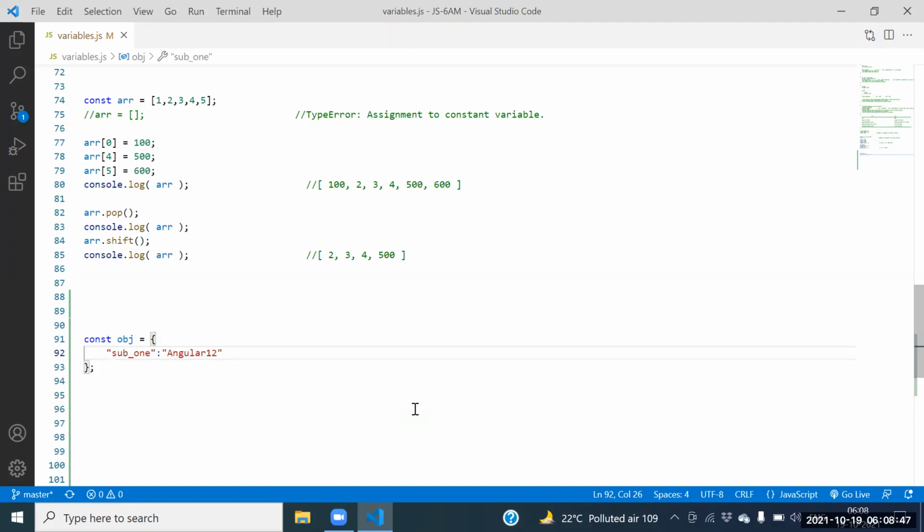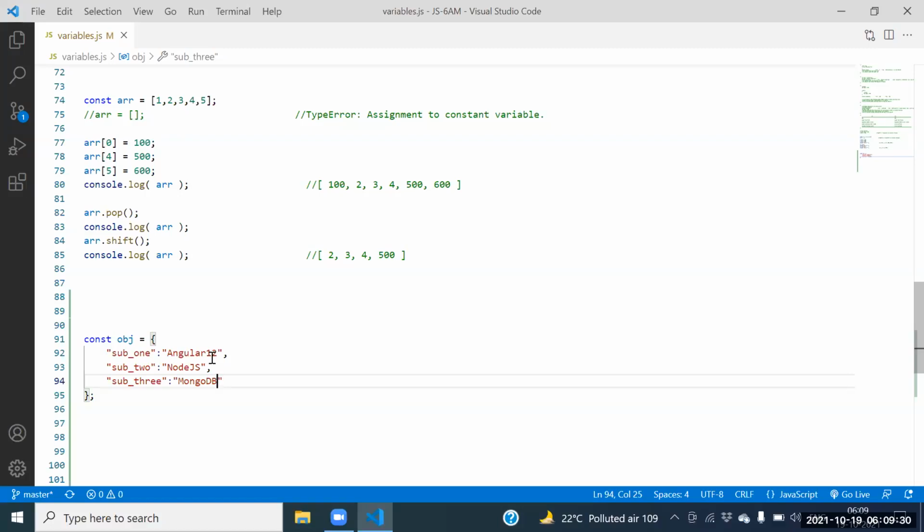Question number 1: opening the curly bracket and closing the curly bracket, what do you call it? A JSON object. Under the JSON object, what is the key? Subject1. What is the value? Angular 12. What is another key? Subject2, and the value is Node.js. Another key is subject3, and we place MongoDB.